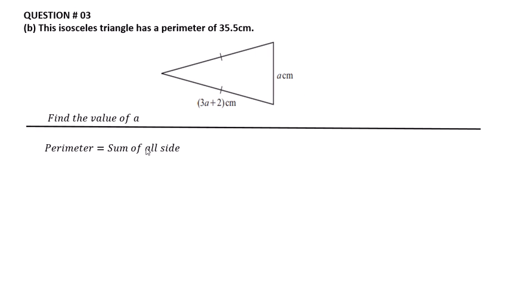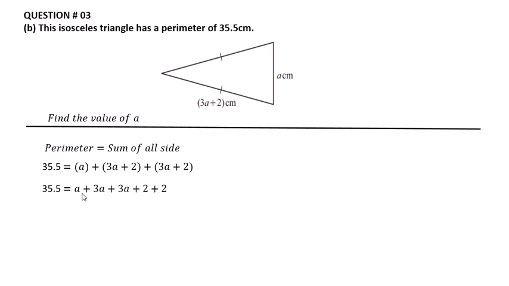Perimeter is equal to the sum of all sides. Given that the perimeter is equal to 35.5, here write 35.5, and the sum of all sides. This one is the first side, this one is the second, and this one is the third. The cut sign means that this side and this side are equal to each other. So the first side is A, plus the second side, 2A plus 3A plus 2, and the third side is also the same, 3A plus 2.